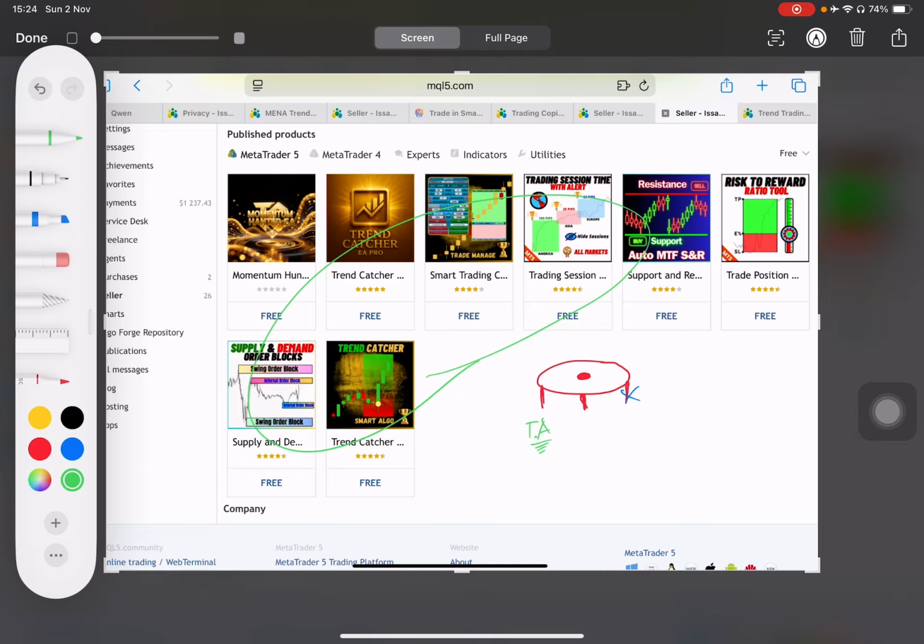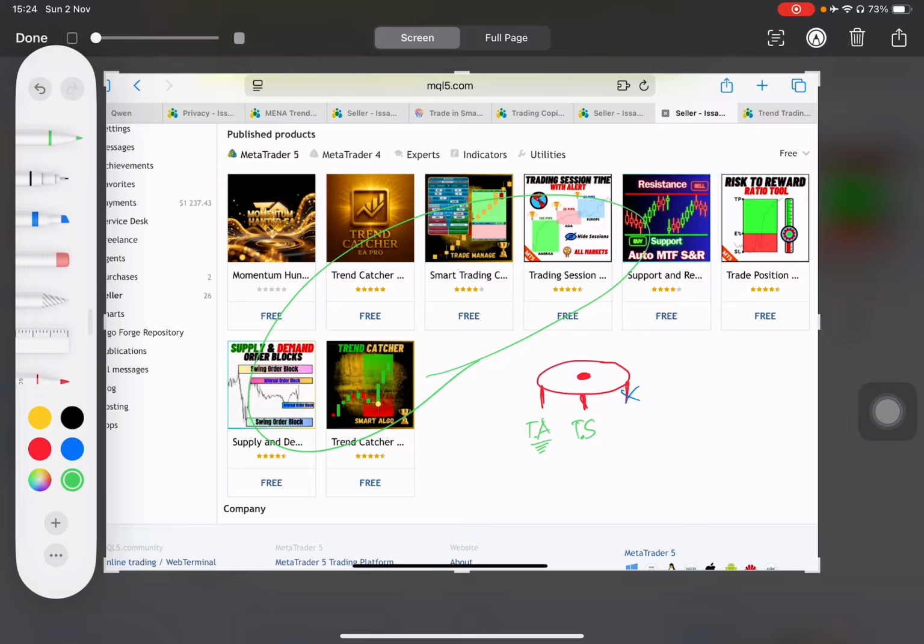The second one is the trading psychology. The trading psychology is very, very, very important. It might look not important to you, but it's very important because that's something that you need to keep in mind. Psychology is probably the most important pillar out of all these three pillars, because without good understanding of the psychology of trading, you will not make it as a trader. You will never make it, in fact, as a trader.